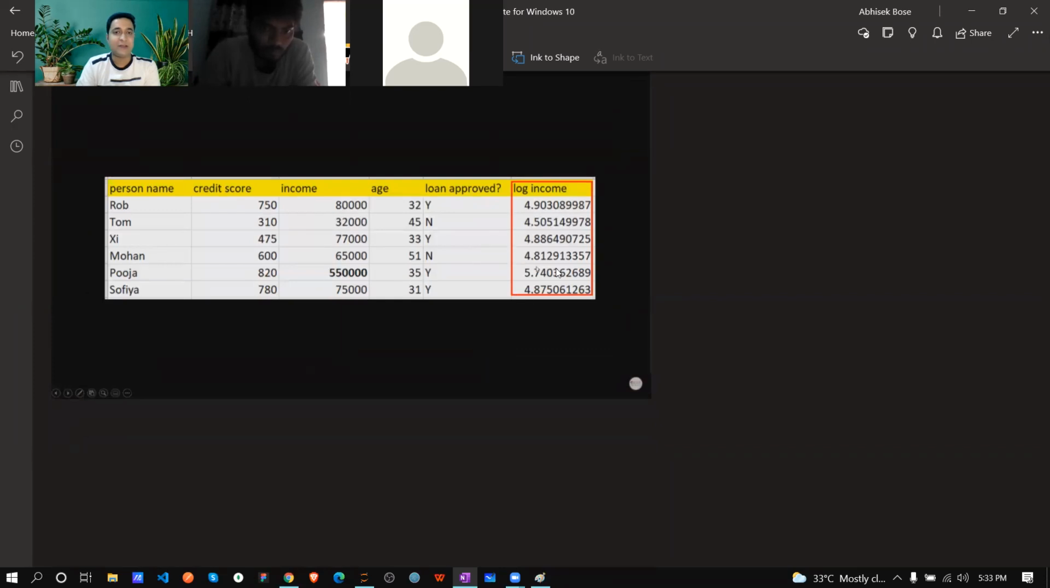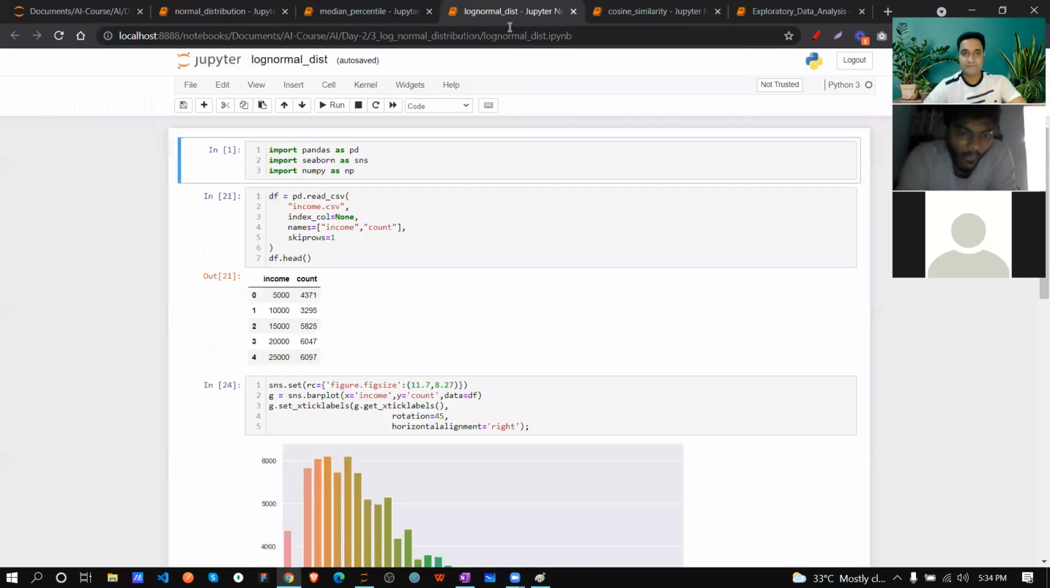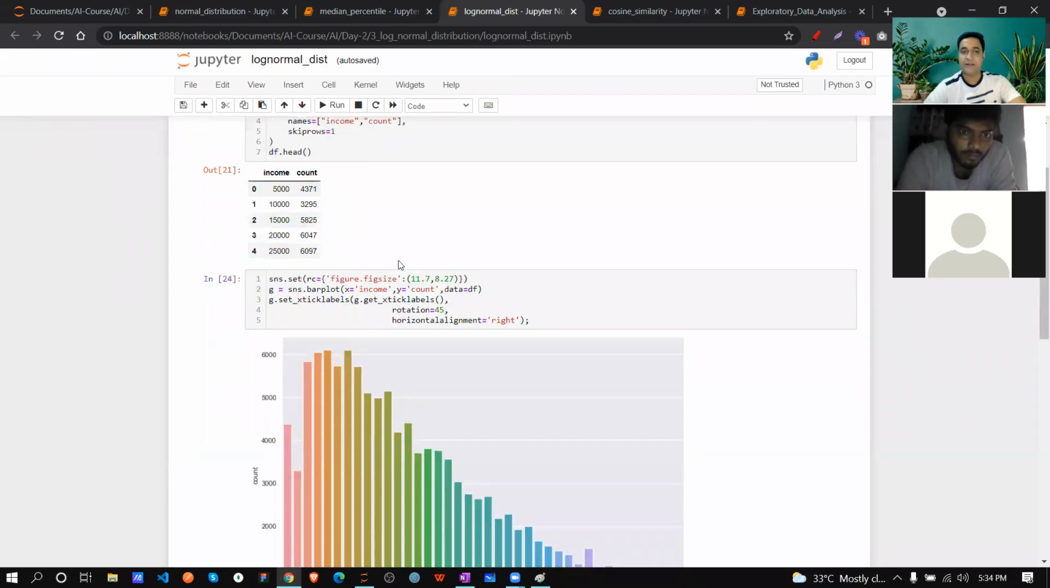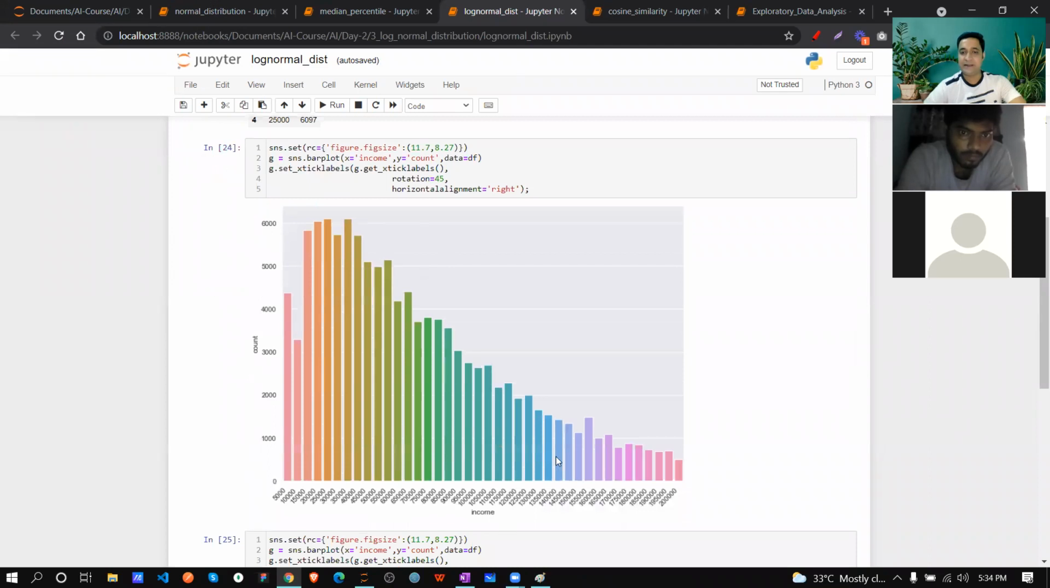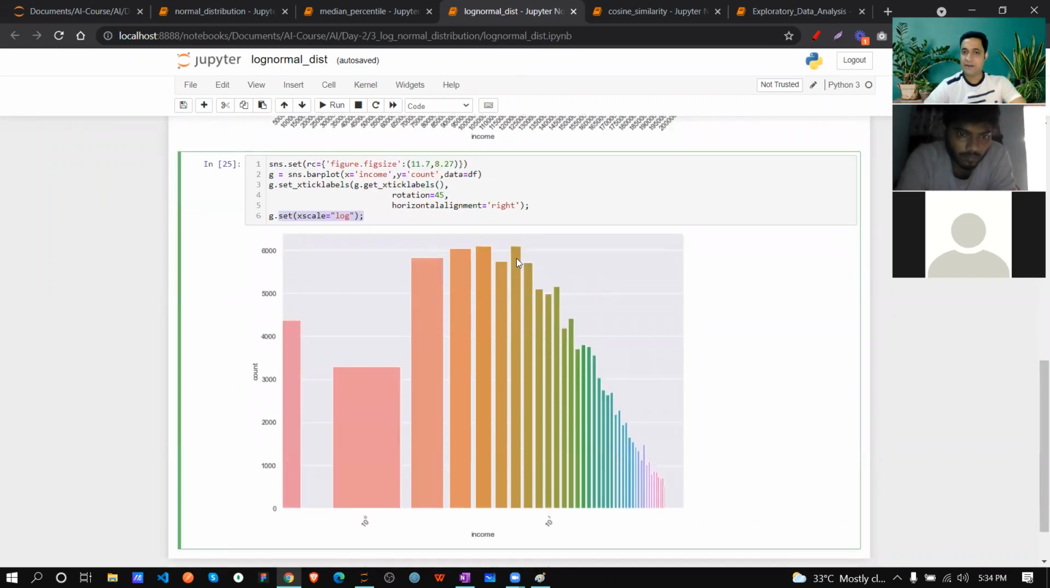In the same way we will calculate, because we already learned how to create a new data set with an extra column based on those formulas. Like that only we will calculate. If you want to see it practically, see, this is the income data that I collected, income and count. If I create a bar plot, it comes like this. But if I just put in a log scale, an extra line, see, all come like this, almost a normal distribution, correct?